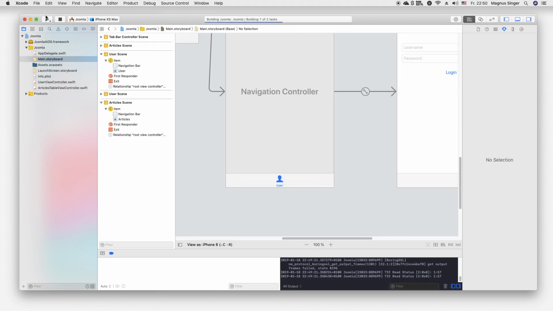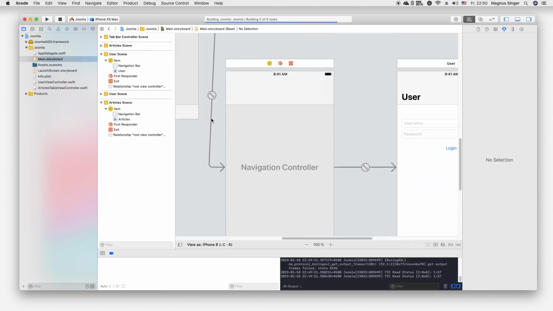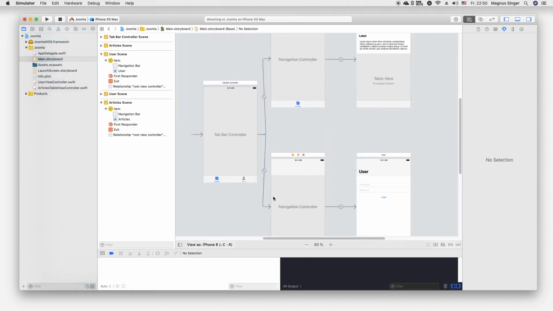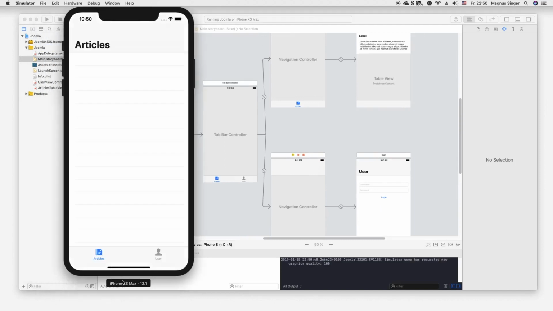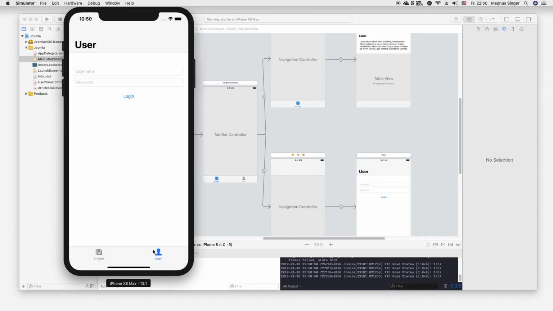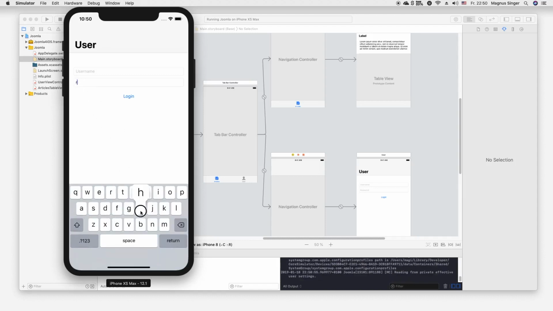If we run the app now, we have two small UI changes, but they are beautiful. So iPhone, where are you? Here you are. As you can see now, the tab bar is beautiful. If we enter something here, the text, as we know it from every password input, it gets blurred out.